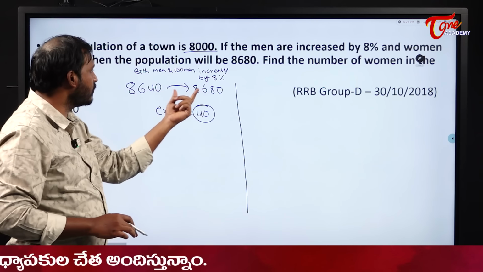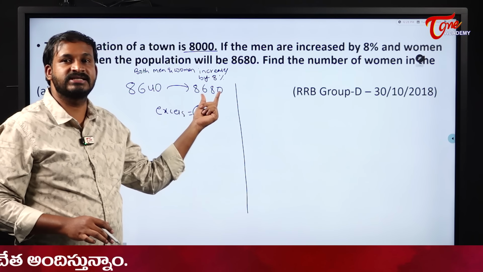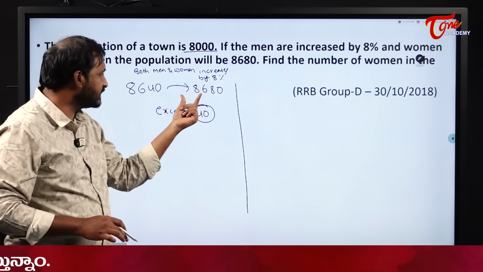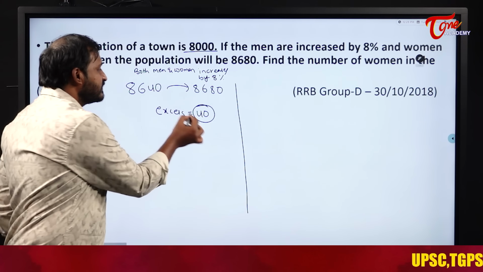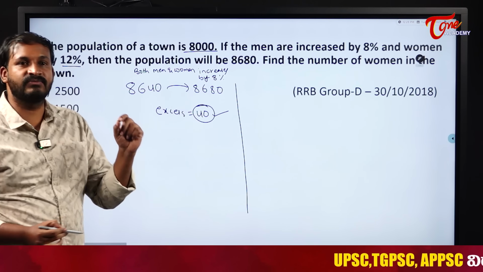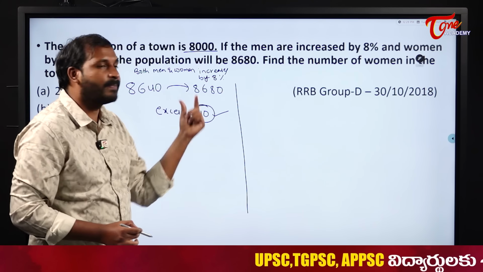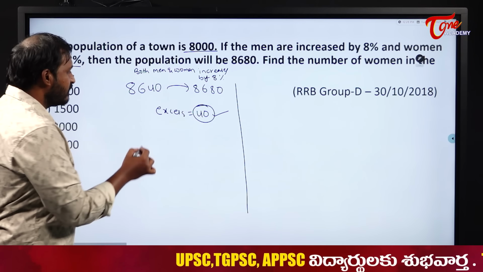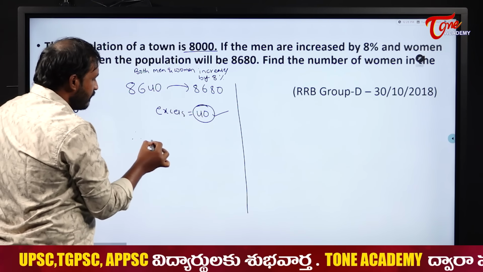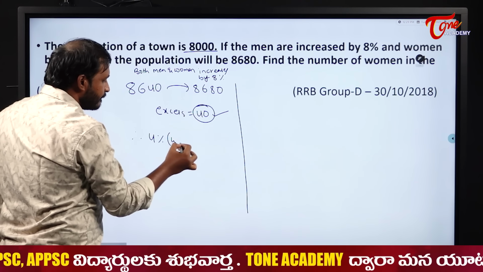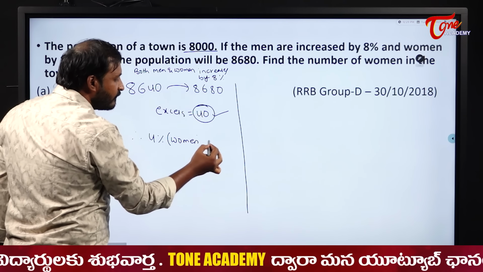So how much excess do we have here? The population is 8,680, and the excess is 40. This 40 is because of whom? Women. What percentage of women? 4% of women, because women are increased by 12. So 4% of women is equal to 40.